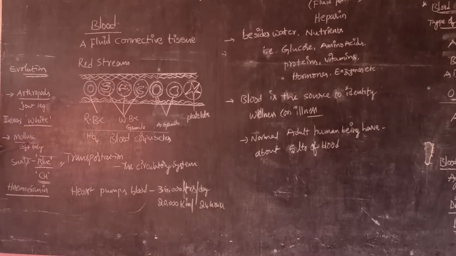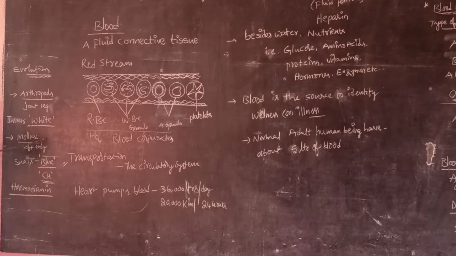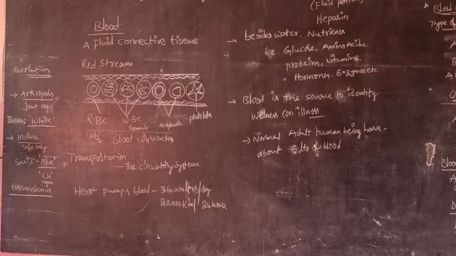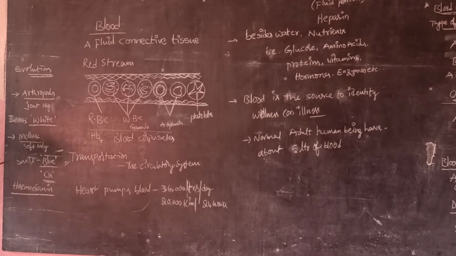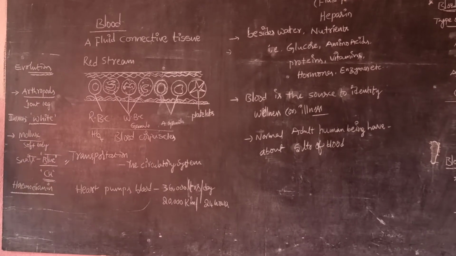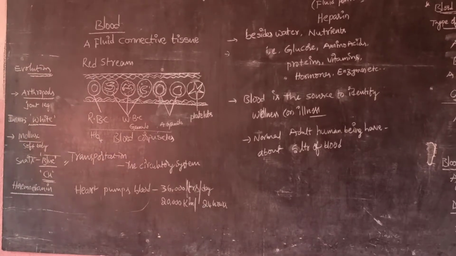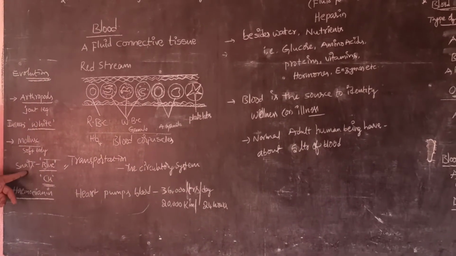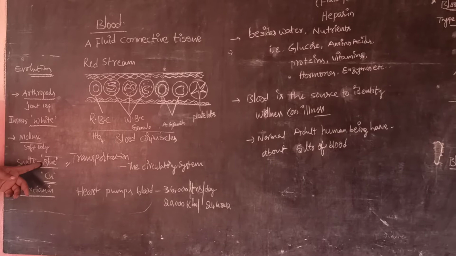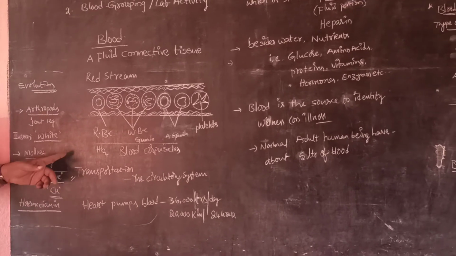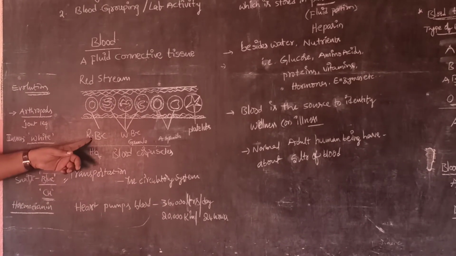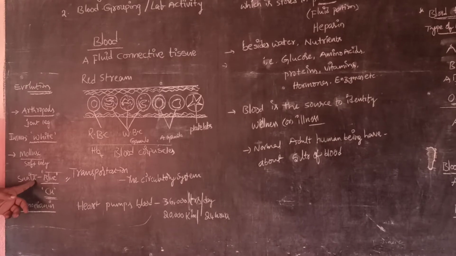So next, coming to the mollusks. Mollusk means soft body, and it is protected by a shell made of calcium carbonate. That is a general observation. If you observe a snail's blood, it is blue in color. So instead of red, snails have blue blood.